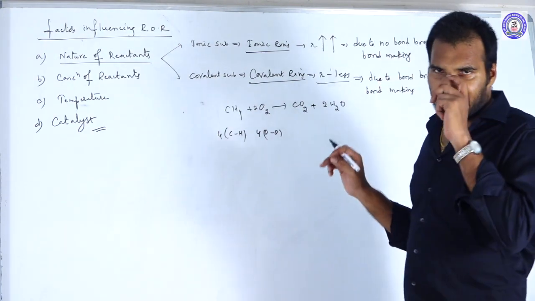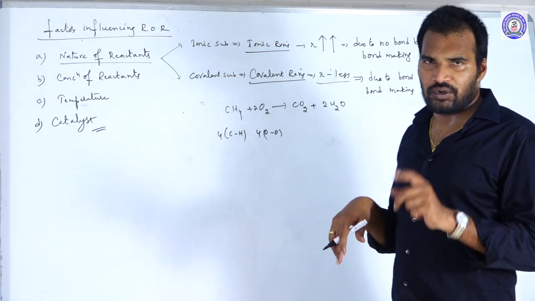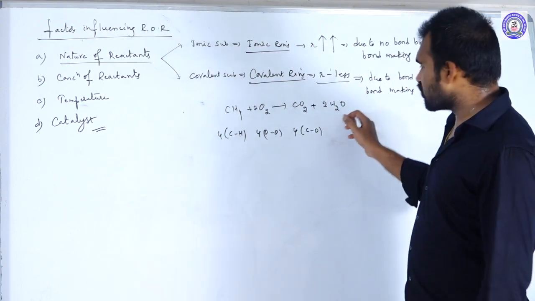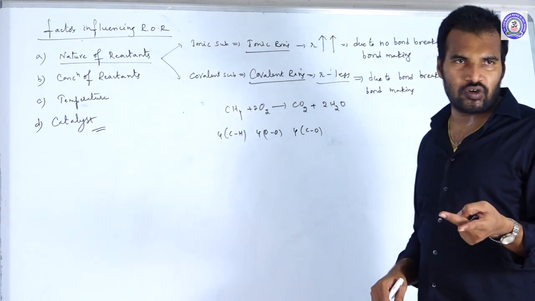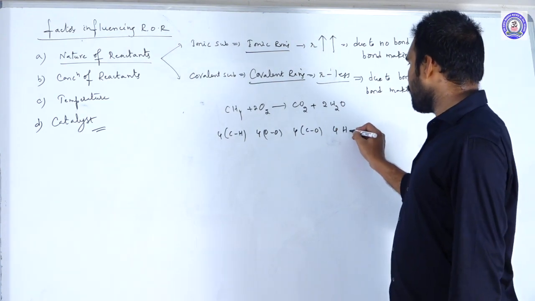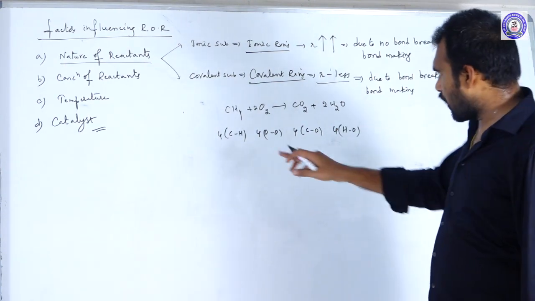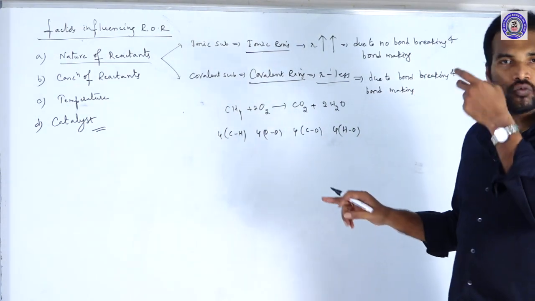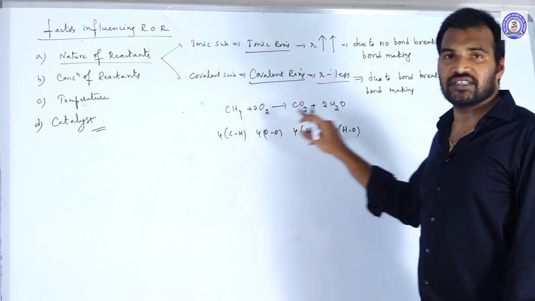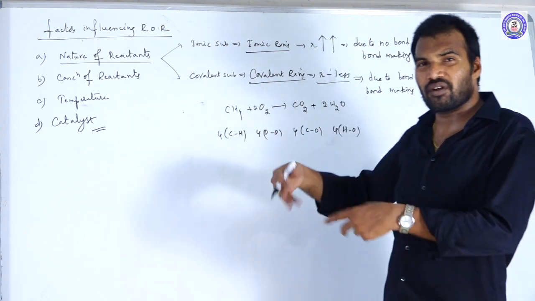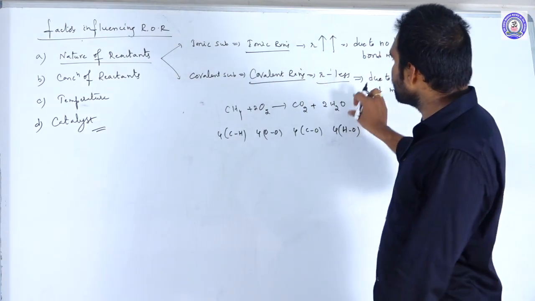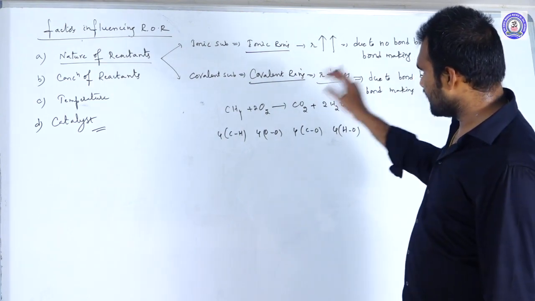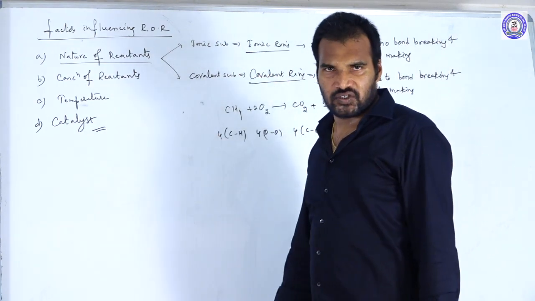In CO2, if you look at the structure, it is O double bond C double bond O. That means 4 C-O bonds should form. Each H2O molecule has 2 H-O linkages, so in total 4 H-O bonds should form. So there are 8 bond cleavages and 8 new bond formations. There are more rearrangements, so this reaction is slow compared with ionic reactions. This is about the nature of the reactants.